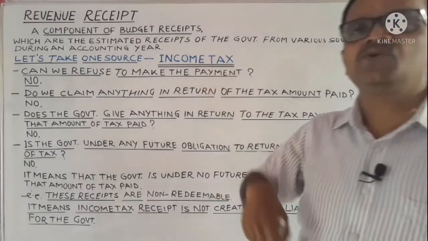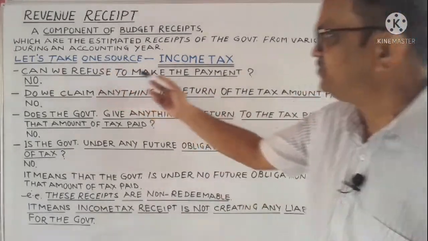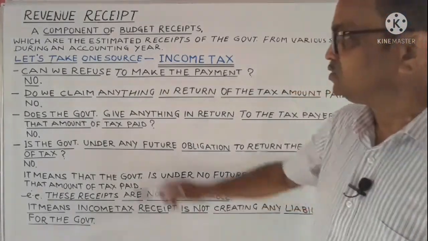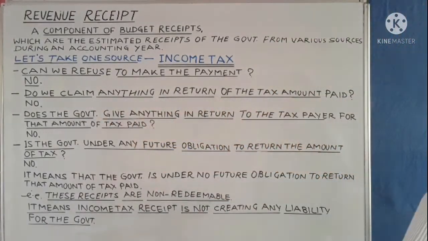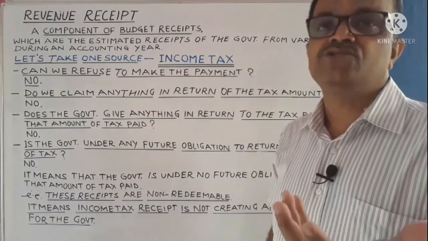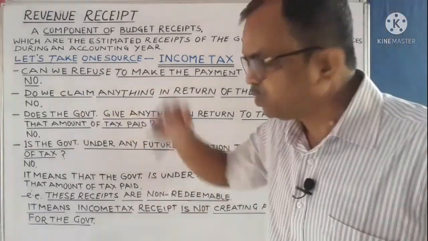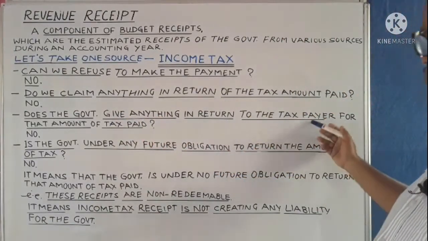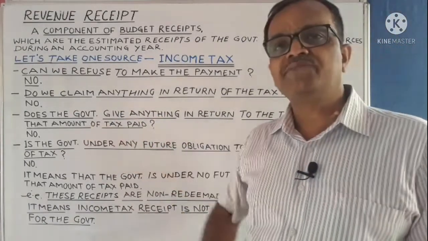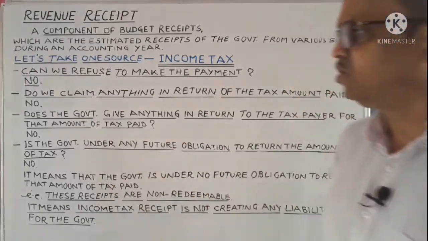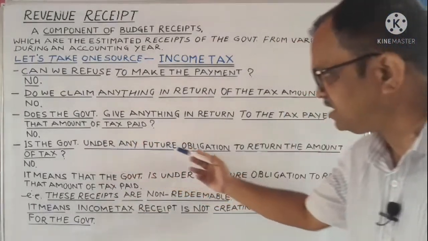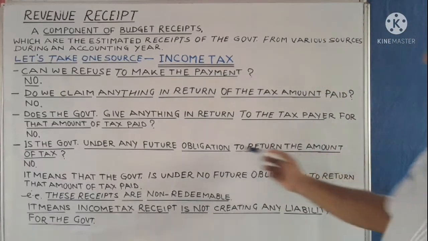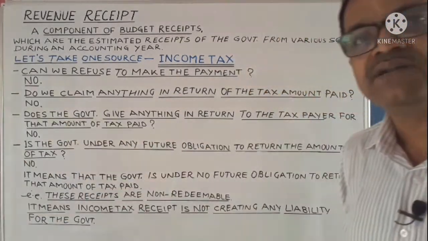Now there are certain questions. Can we refuse to make the payment of tax? No. Do we claim anything in return of the tax amount paid to the government treasury? No. Does the government give anything in return to the taxpayer for that amount of tax paid? Obviously no. Is the government under any future obligation to return back the amount of tax paid by the taxpayer?